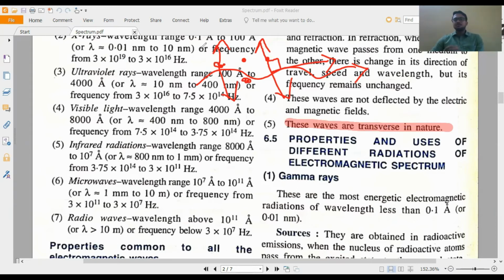Now come to the next point. All of these you have to read, up to this, properly. After that, we have to read two kinds of electromagnetic spectrum: ultraviolet radiation, and second, infrared radiation. These two are there in your syllabus. Everything you have to read for those two radiations, so let us come directly to those radiations one by one.